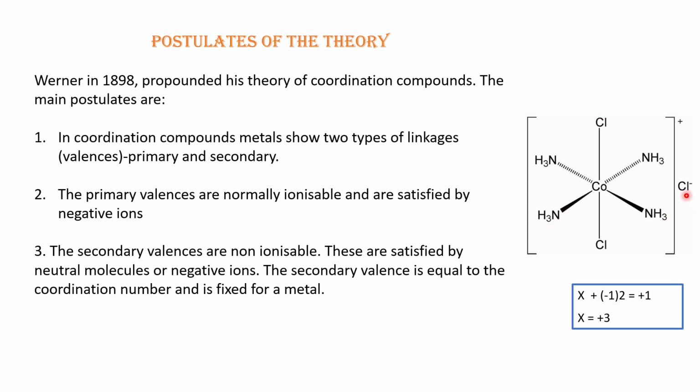The chloride which is outside of the coordination sphere is not involved in the coordination bond, so it will not make any spatial distribution or geometry, because it has an ionic interaction with the cobalt, and ionic interaction has no direction.